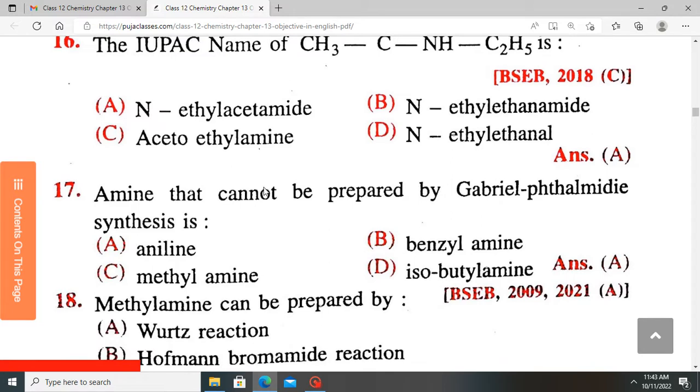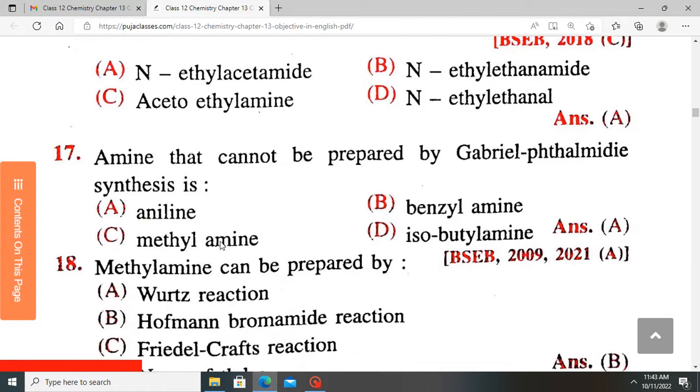Amines that cannot be prepared by Gabriel phthalimide synthesis is. So which of these amines cannot be prepared by Gabriel phthalimide synthesis? The phthalimide synthesis involves treating a potassium phthalimide with an alkyl halide, then the product with a hydrazine to generate a primary amine.